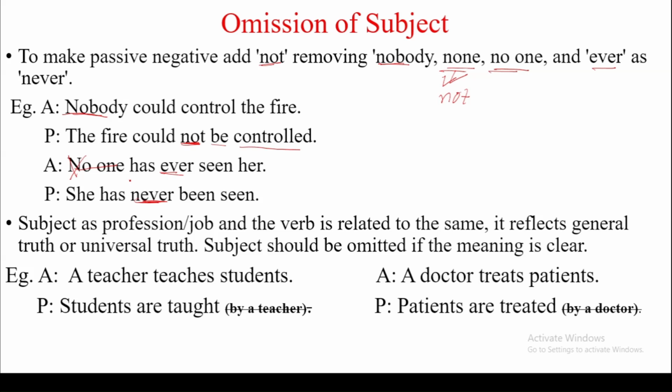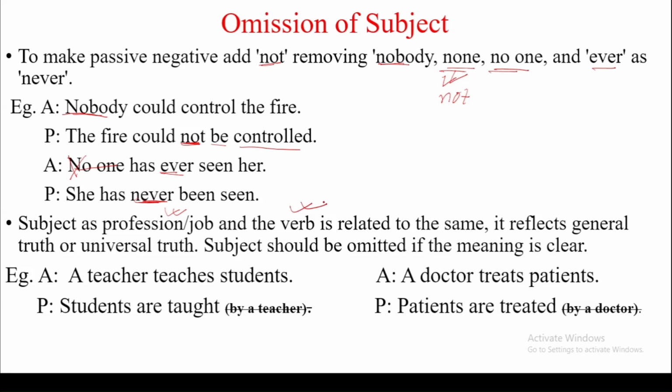This is one rule. The subject is a profession or job, and the verb is related to the same. It reflects general truth or universal truth. Subject should be omitted if meaning is clear. If a profession or job is the subject and the verb is related to the profession or job, it reflects general truth or universal truth. So the subject should be omitted. It means we should not mention the subject if the meaning is clear.